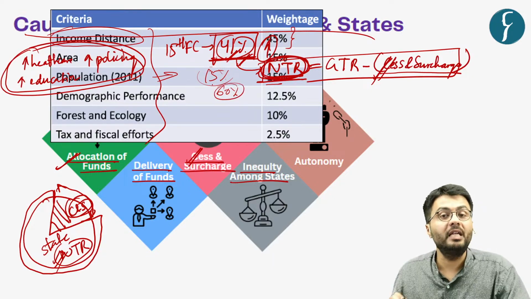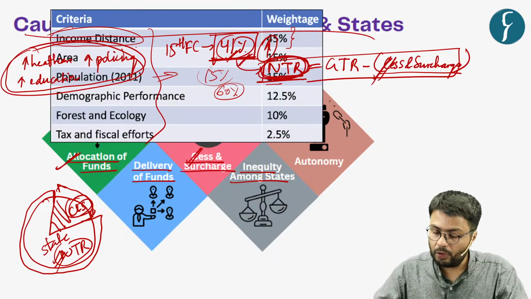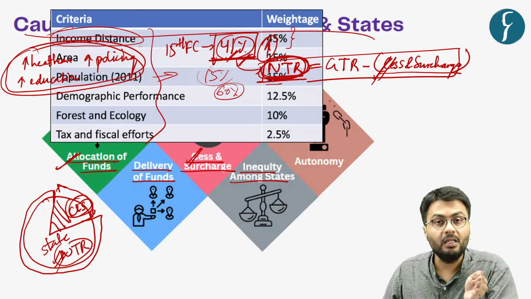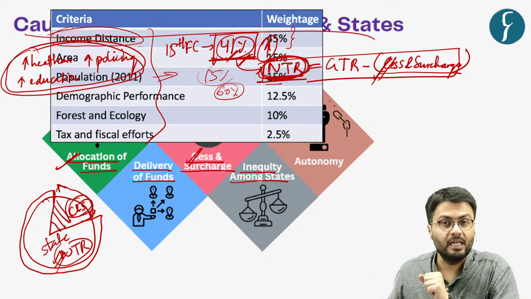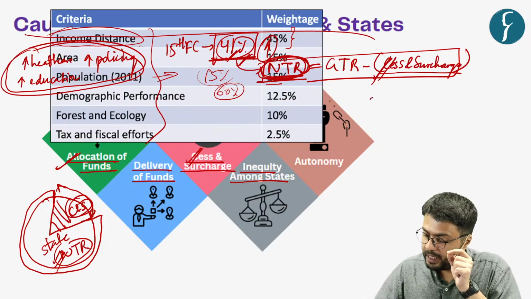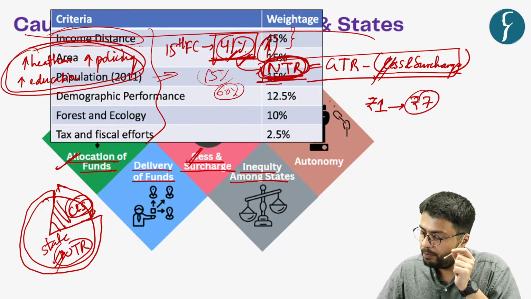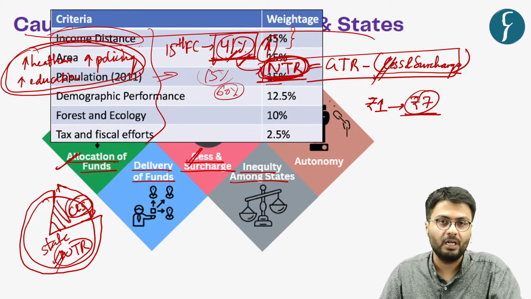Now, northern states particularly have high population and also a low income in general, which means that the northern states get an increased share of funds among the various states. For example, for every 1 rupee that these northern states collect, they get 7 rupees as far as the devolution of Finance Commission provisions is concerned.